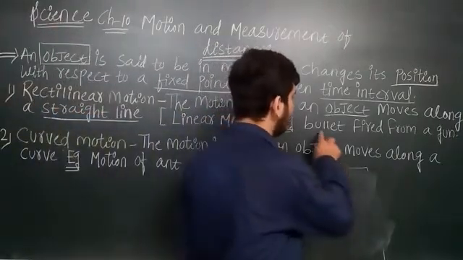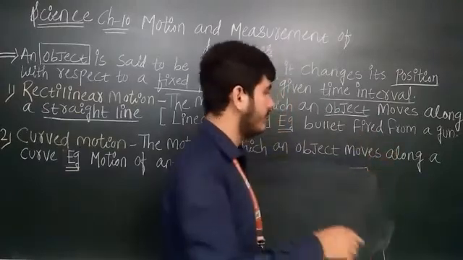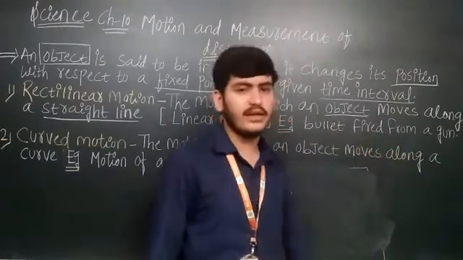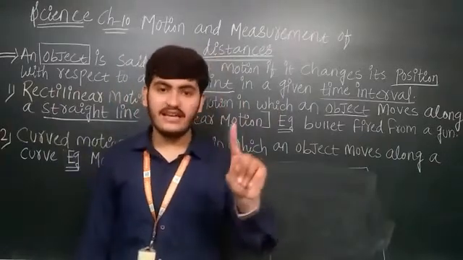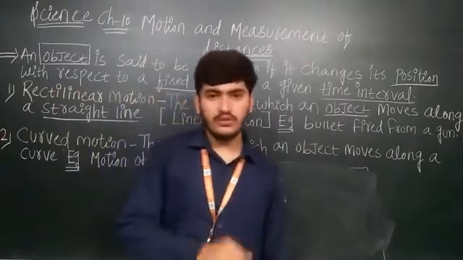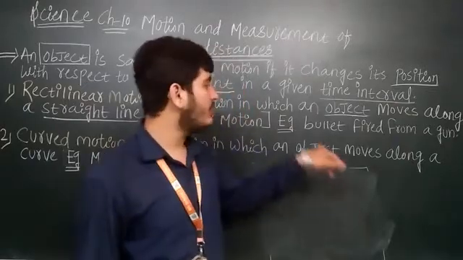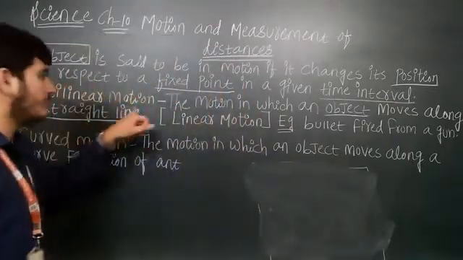Now what is the example of this? Bullet fired from a gun. अभी I am having a gun, अब मैं इससे bullet fire करूँगा तो सीधी जाएगी वो, it will यहाँ से वहाँ तो नहीं जाएगी, it goes straight only. तो किसका example हुआ? Rectilinear motion.